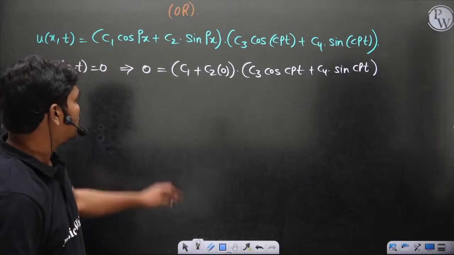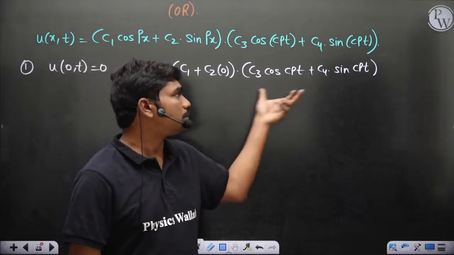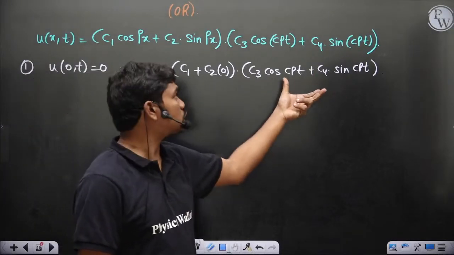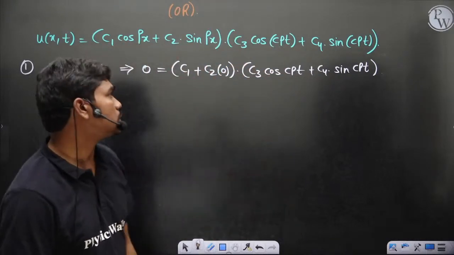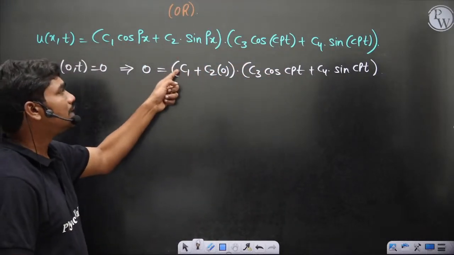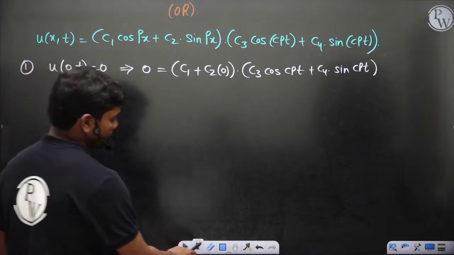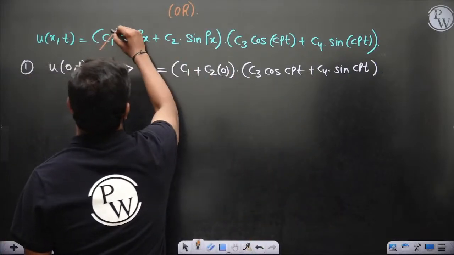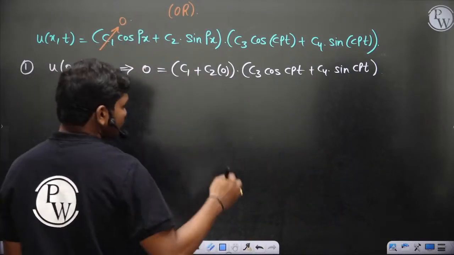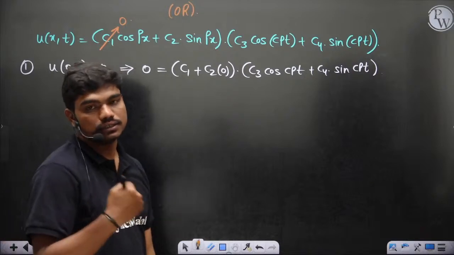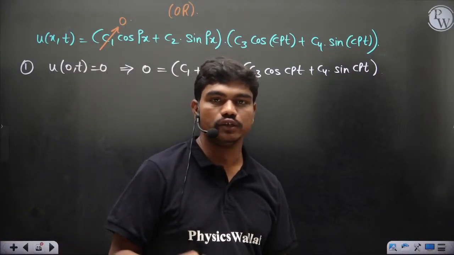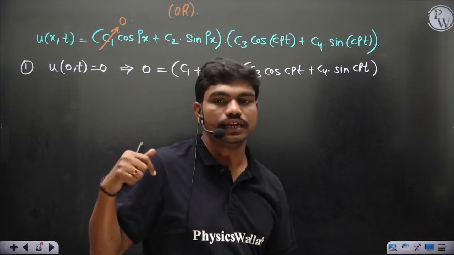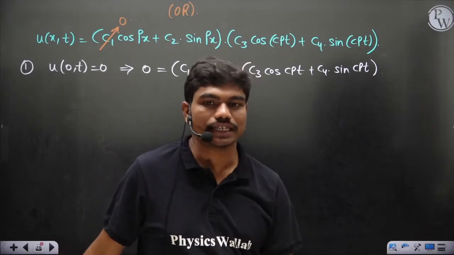Now clearly for this to be 0, the second bracket cannot be 0. Why? If the second bracket is 0, then this is 0 for all values of x comma t. Again a trivial solution. So this gives you c1 should be 0. Likewise you keep generating the constant values c1, c2, c3, c4, p using the 4 boundary conditions, then you will finally get the same solution, sin x into cos t.